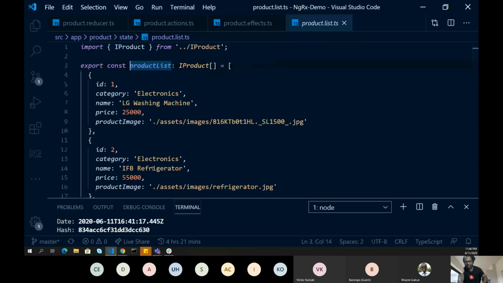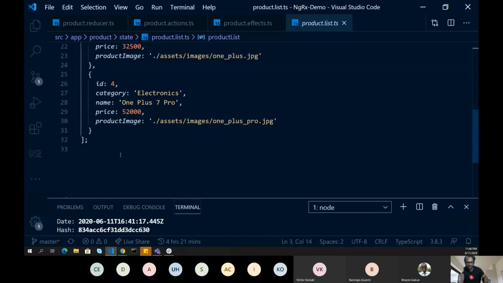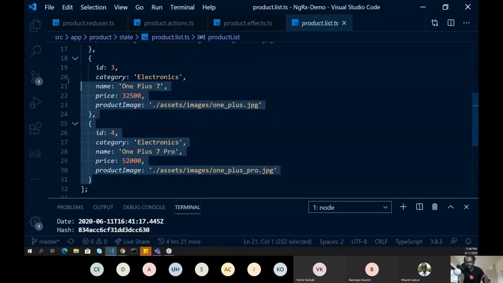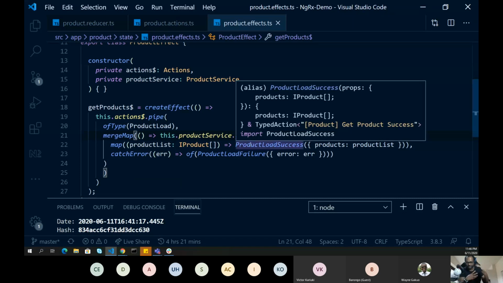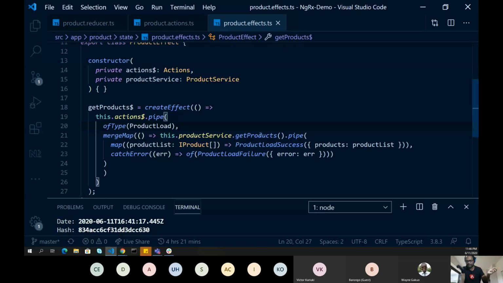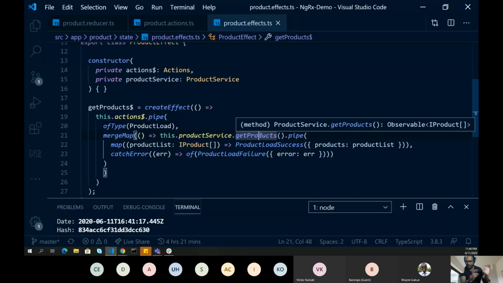So this is what I'm doing. The product list is nothing but all this information, some static information. What I'm doing here is just using the same plain data and mimicking the API. I have not written the actual API, but I'm just returning the observable from a service, and then we are getting it.